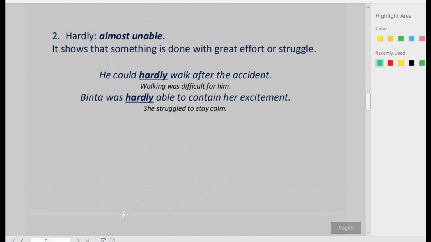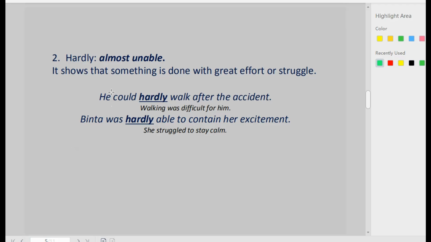In number 2, hardly means almost unable. It shows that something is done with great effort or struggle, done with great difficulty. Let's see the example. He could hardly walk after the accident. This means that walking was difficult for him after the accident. He was walking with difficulty, almost unable to walk.